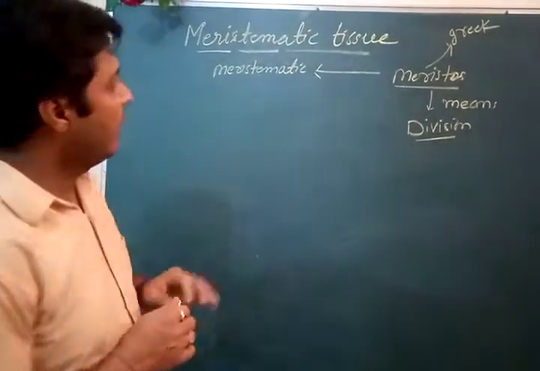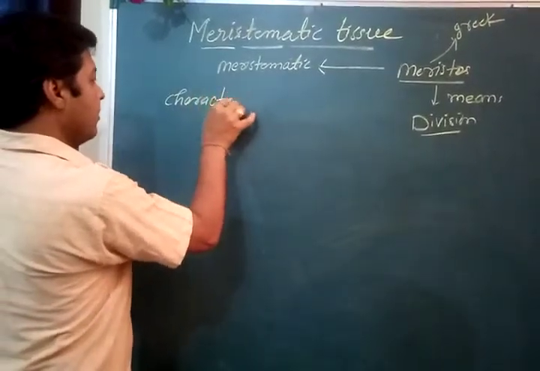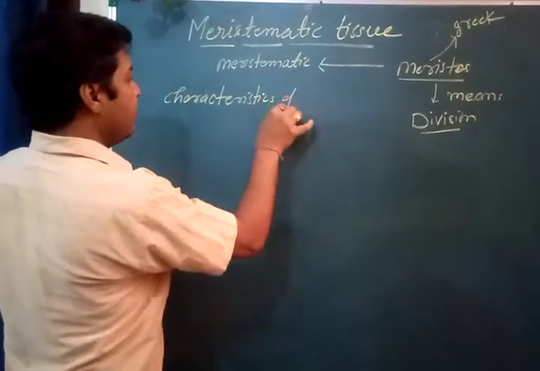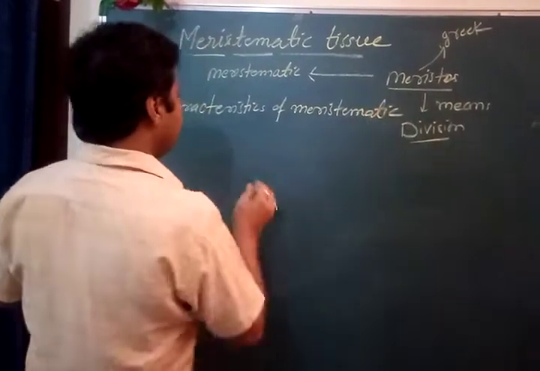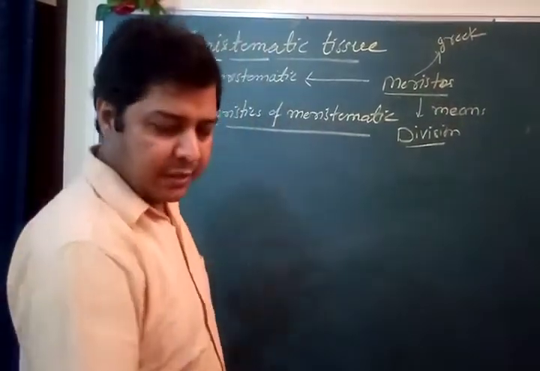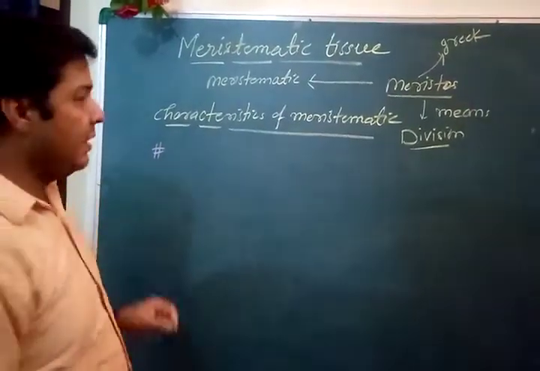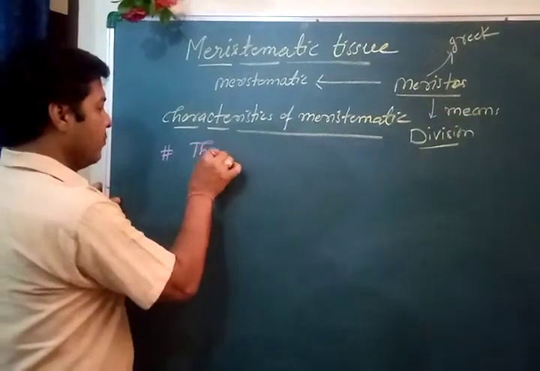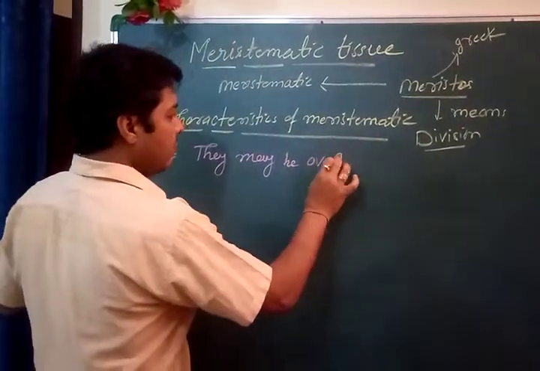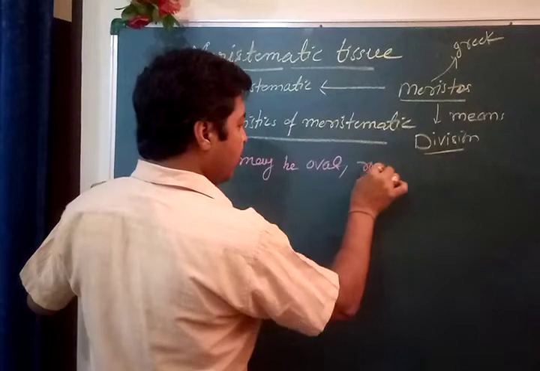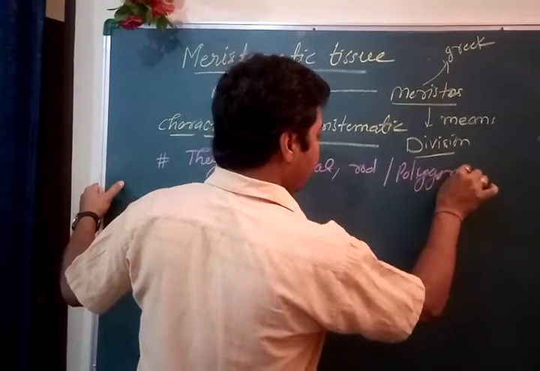Now we see the characteristics of meristematic cells. The first characteristic is that they may be oval shaped, rod shaped, or polygonal.